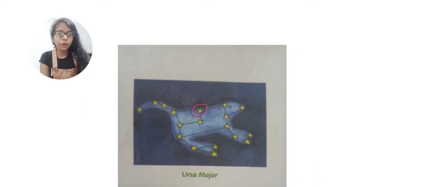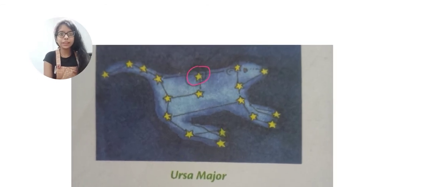I should show you one more. It's Ursa Major. Ursa Major is also known as the Great Bear or the Big Dipper. You can see that its shape looks like a bear. It is known as the Big Dipper because it takes the shape of a very large ladle.